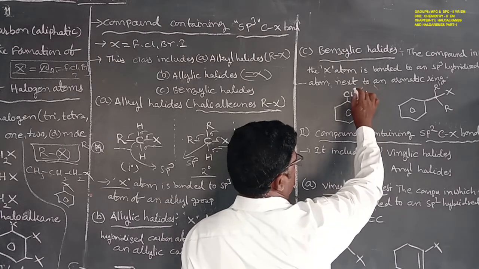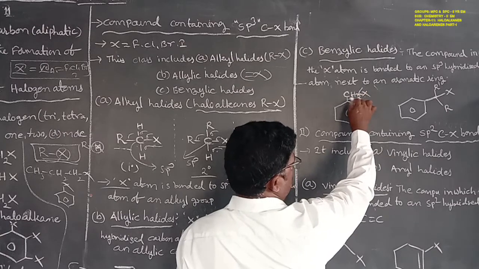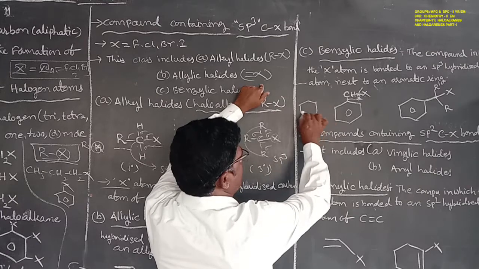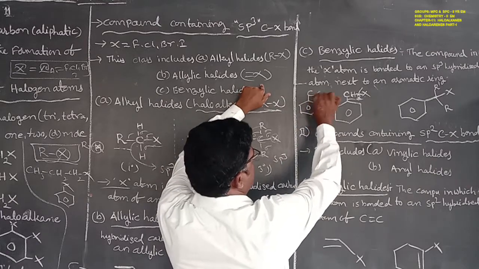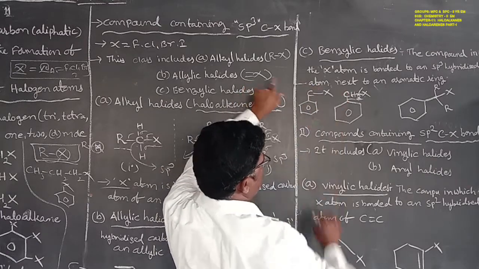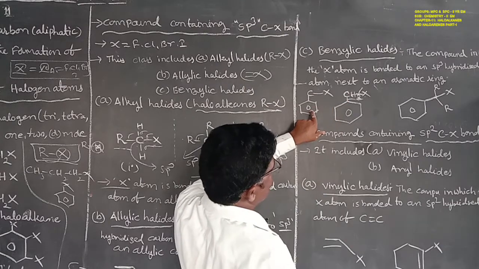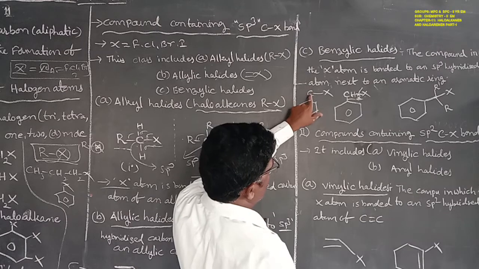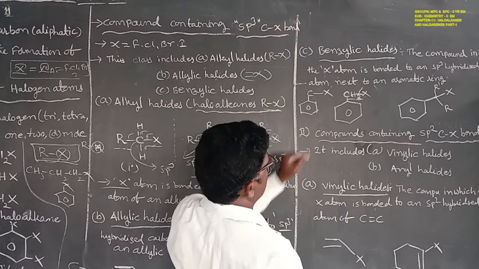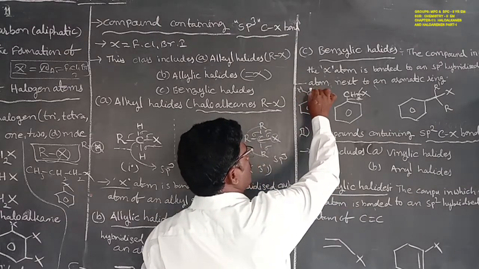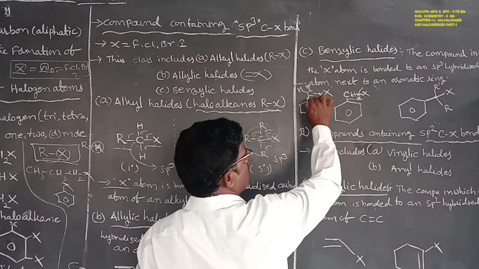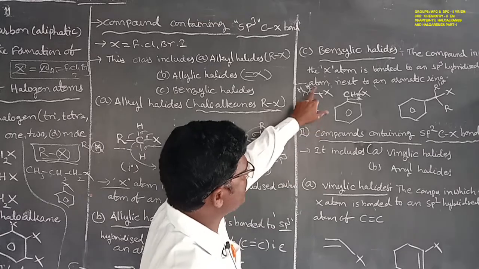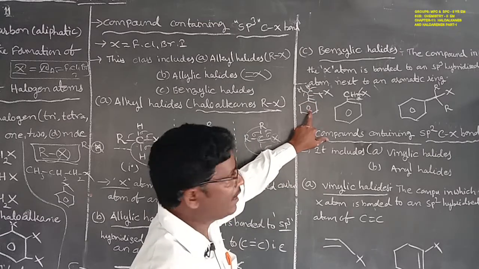Here is the single bond 1, next hydrogens 2, next one is the 3. So here is the halogen atom bonding, C bond halogen. The compound in which the halogen atom is bonded with the carbon atom, this carbon atom undergoes sp3 hybridization due to the presence of 4 single bonds, 1, 2, 3, 4. 4 single bonds are considered 4 sigma bonds, that is also called a sp3 hybridized carbon atom.